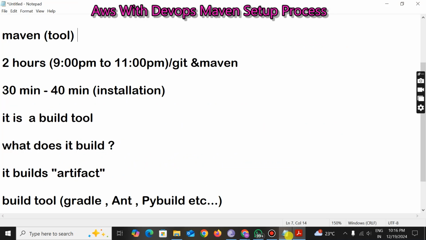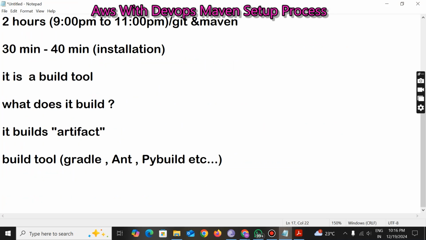These are all examples of an artifact. What does artifact mean? Nothing but .war, .jar, .ear, enterprise edition applications, and .exe. These are all examples of an artifact.